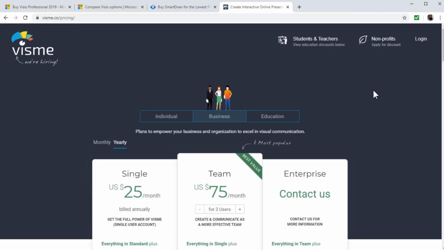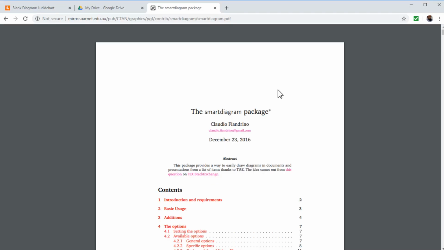And now let's have a look at some of the free options which will do almost the same thing for free. Now the first one I would like to show is based on LaTeX. LaTeX is a typesetting software, and there is a package in LaTeX called the Smart Diagram package.